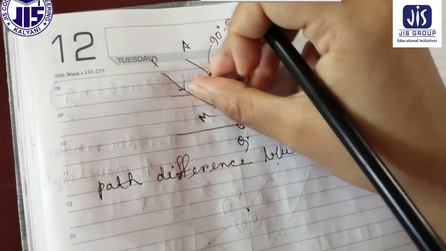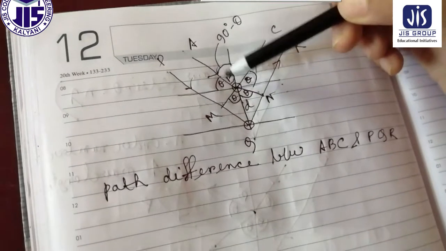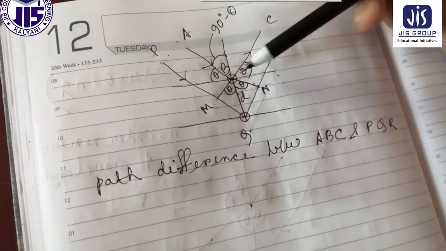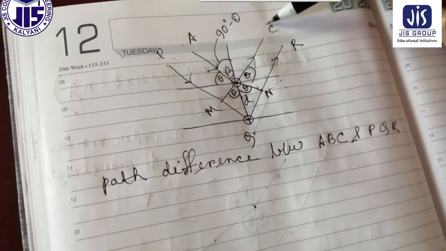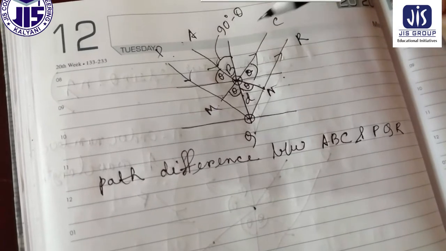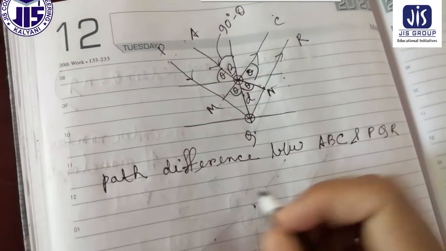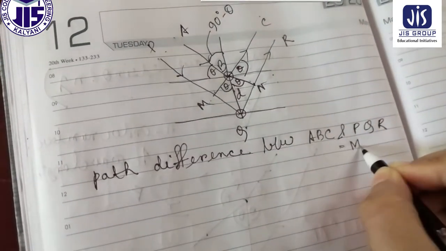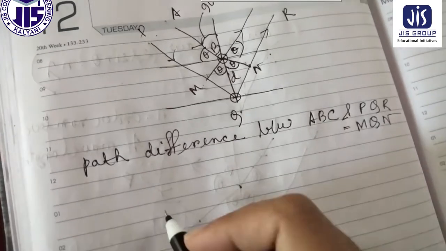Up to this, as you can see, they are traveling the same path. Again, from these 2 points, they are traveling the same path. This is the procedure to find out the extra path. Therefore, the extra path is MQN. Path difference is equal to MQN. This is the path difference.